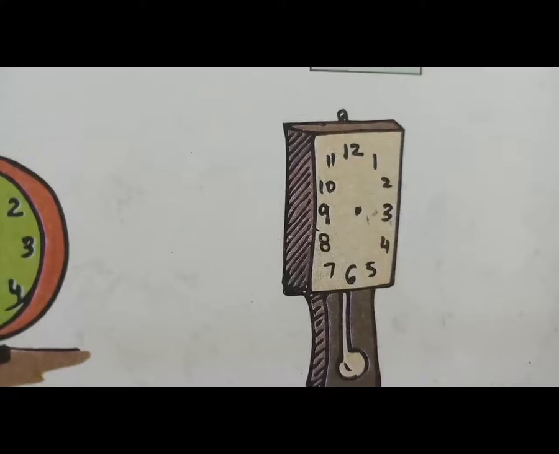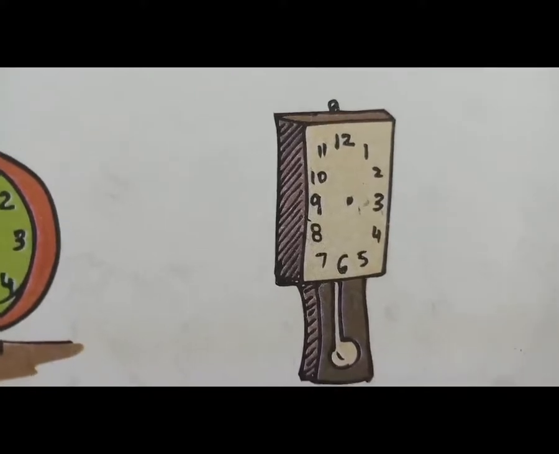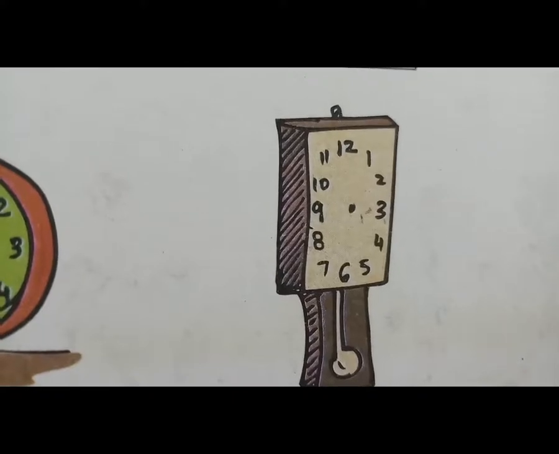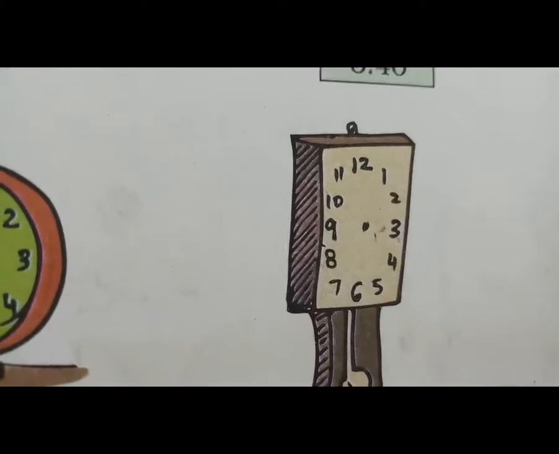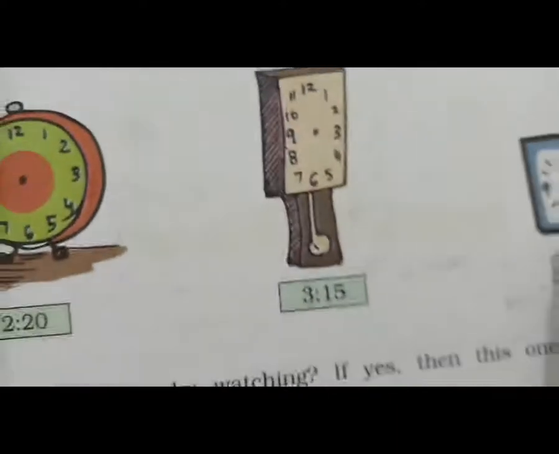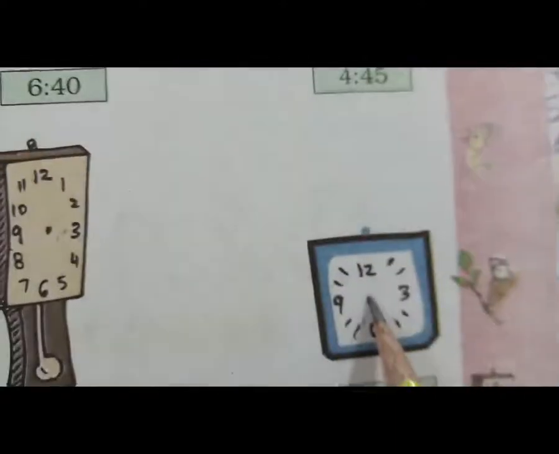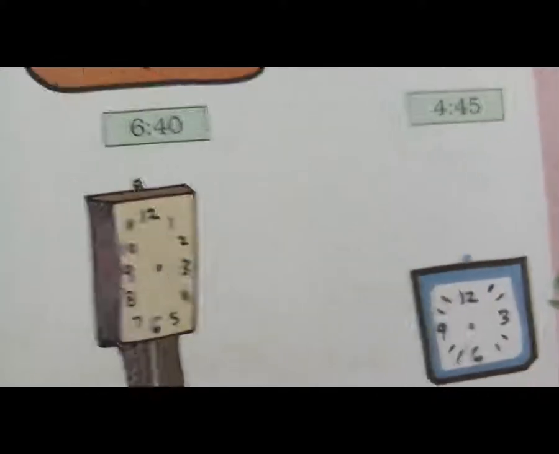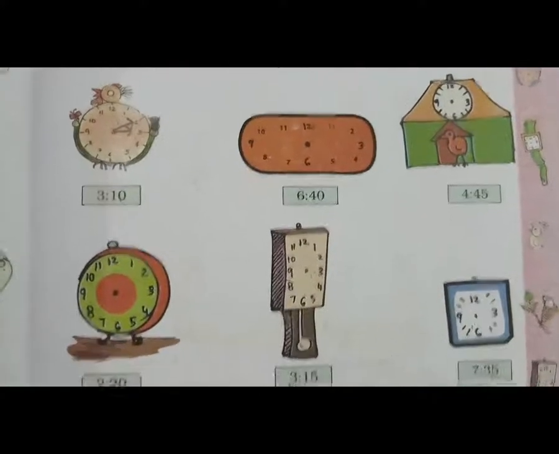We have to show 7:35. So you have to put both hands here, the minute hand and the hour hand.